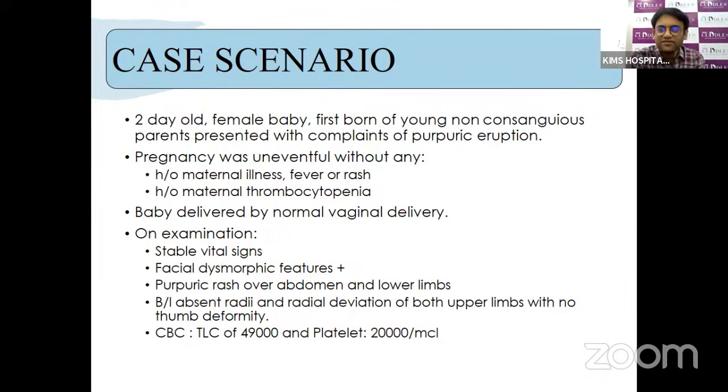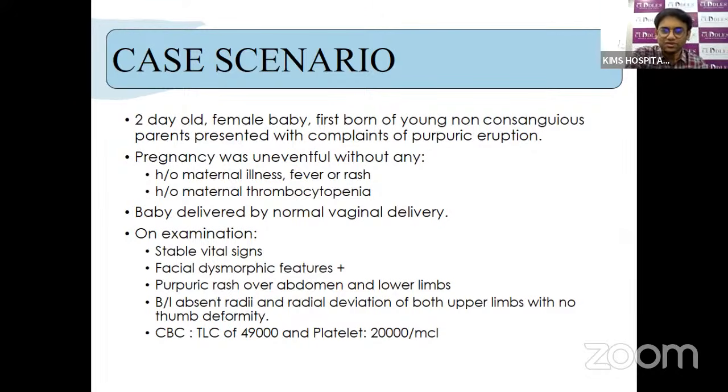presented with the complication of bleeding manifestations on the skin. The pregnancy was uneventful. There was no history of any maternal illness, fever, rash, or maternal thrombocytopenia. The baby was delivered vaginally, a stable baby, but with certain facial dysmorphic features. The baby had a purple rash on the abdomen and the lower limbs. This baby also had absent radii, with radial deviation of both limbs, with no thumb deformities.